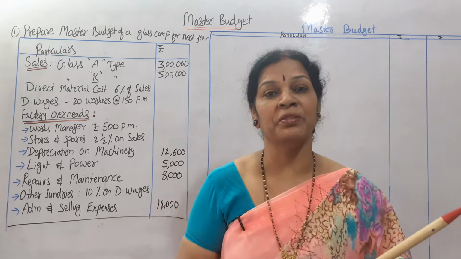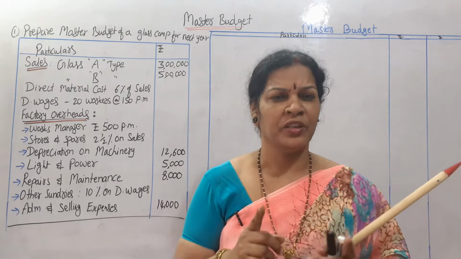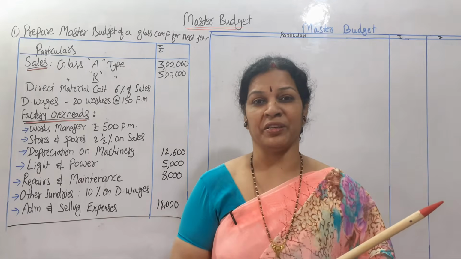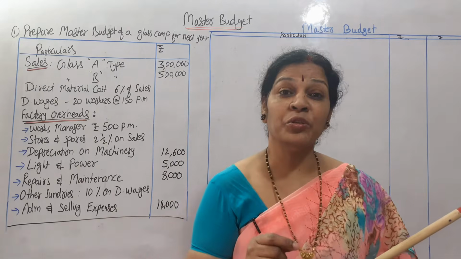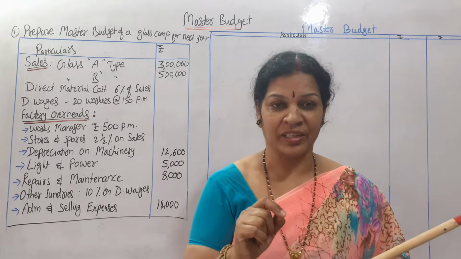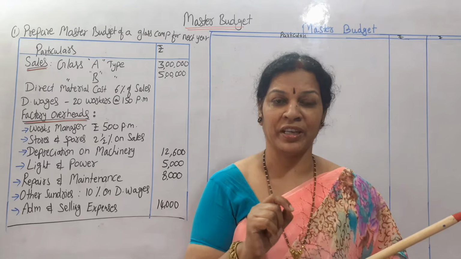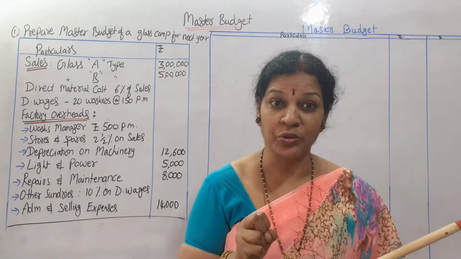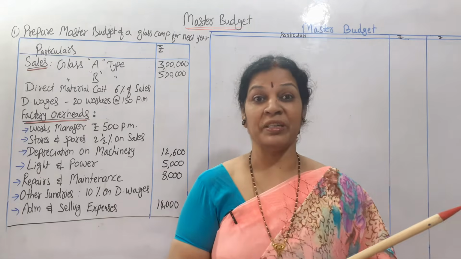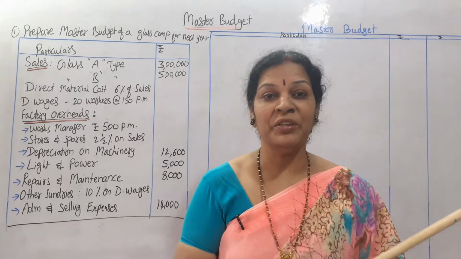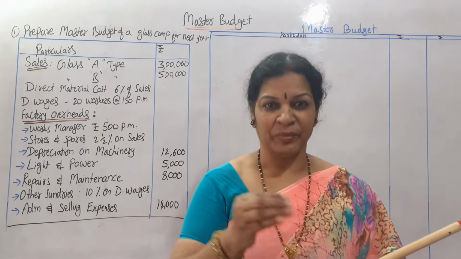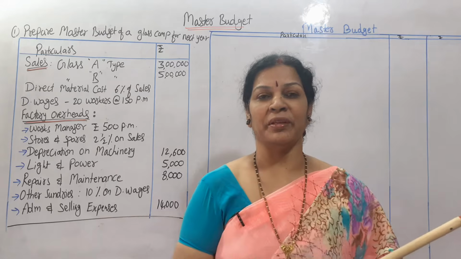Who's going to prepare the master budget? Especially for preparation of the master budget, a budget officer will be there. He is going to coordinate with the other departments and other budgets like sales budget, production budget, cash budget. All this information he is going to gather. Then after that he is going to prepare the master budget with the permission of the budget committee. He will take the committee's permission, then after that he will be preparing this.